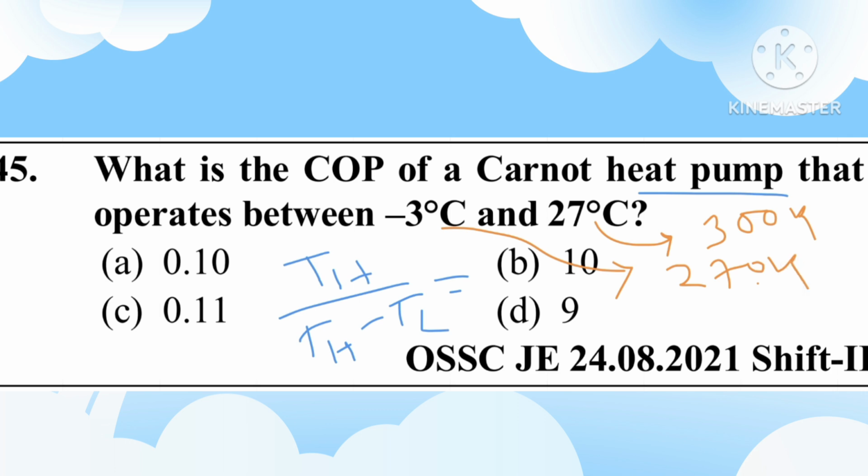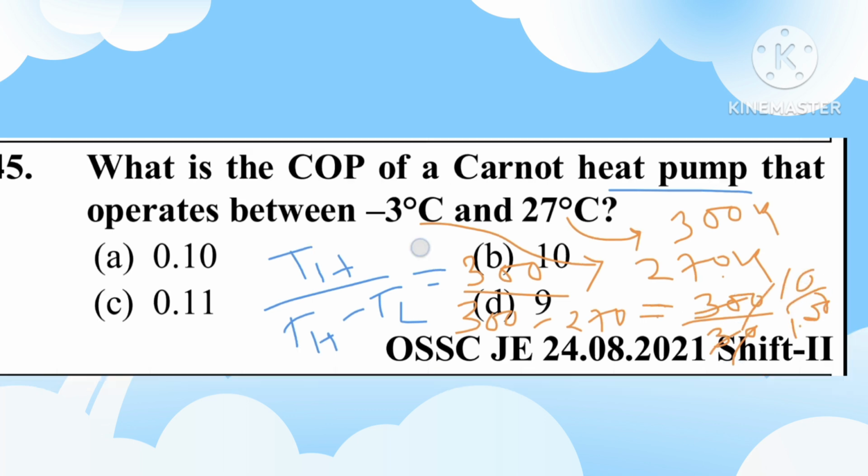So the higher temperature is 300 Kelvin, divided by 300 minus 270, which is 30. So 300 divided by 30 is 10. Option B, 10, is the right answer.